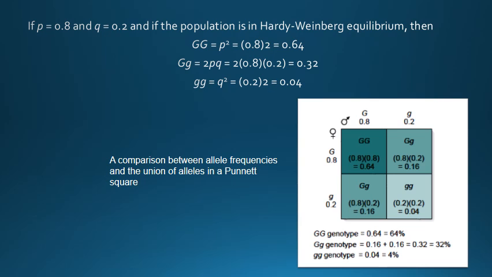Heterozygote can be produced in two different ways. An offspring could inherit the capital G allele from the father and small g from its mother, or vice versa. Therefore, the frequency of heterozygote is pq plus pq, which is equal to 2pq. In our example, this is 32% or 0.32.